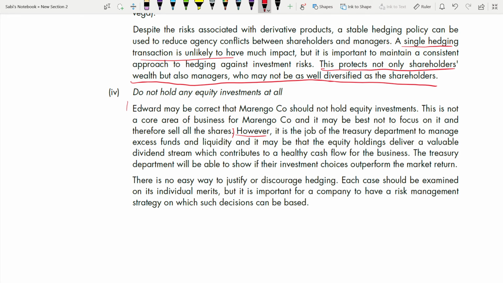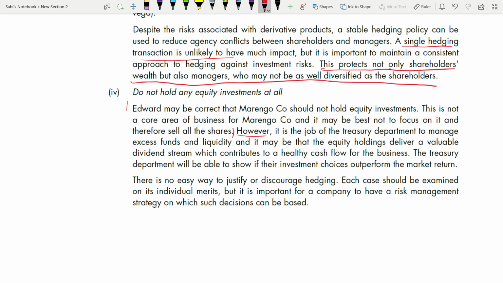Because ultimately, managing excess funds or liquidity is in the hands of the treasury department, not yours. It is not the CEO's job, it is not the manager's job, it is the treasury department's job. Maybe you are getting a dividend from that equity investment, who knows, right? So the treasury department will be able to show if the investment choice outperforms the market return.